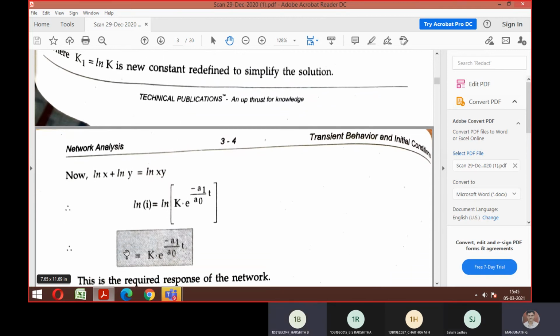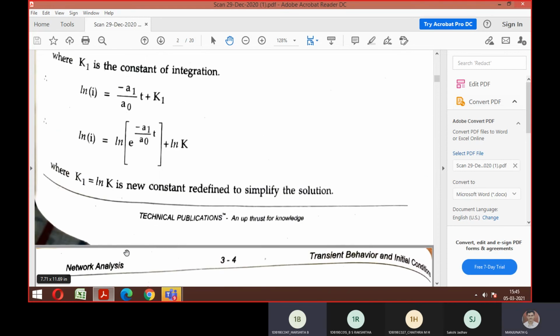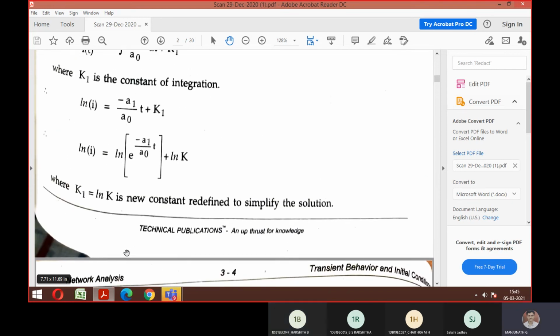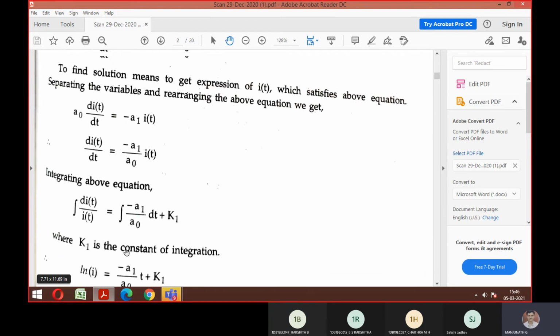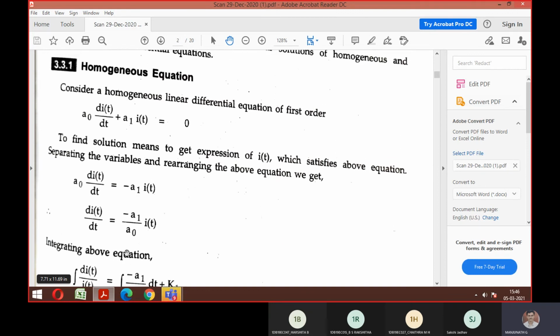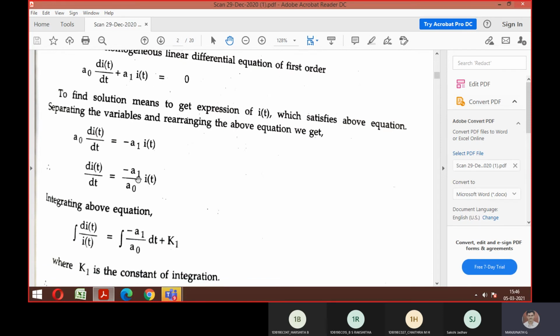Sir, will they ask to derive the homogeneous and non-homogeneous derivation? They may ask, Arshita. If they ask, then you should be able to do it. Anyhow, it is the same procedure for the next derivation. That is why I am just brushing up. The same procedure will be applicable for the next derivation also, so it will be a glance, and it will be better. Whether they ask or not, we can't predict. So better we go with this part.